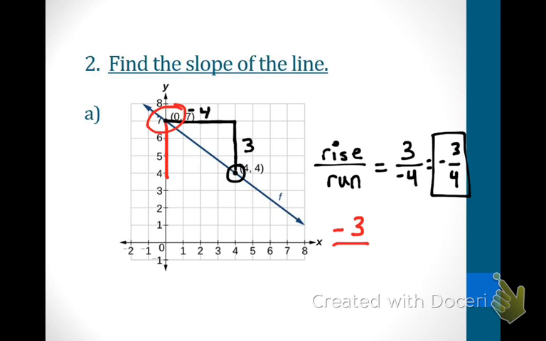Now I've got to go over because I do my rise first. Now I do my run. Run with me. 1, 2, 3, 4. Is that 4 in a positive direction or a negative direction? That is positive, okay? Now I'm just going to bring my negative sign out, negative 3/4. Did I get the same answer? Yes, so it does not matter which point you start at. Just make sure you put in there whether it's positive or negative.